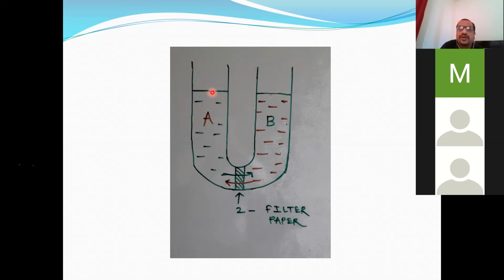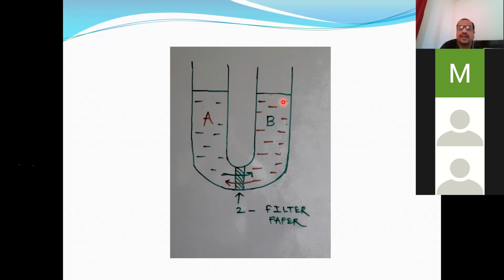That means when solvent concentration increases, the diffusion pressure of solvent also increases. Here, when solvent concentration increases, DPD decreases. When some water comes from this limb, DPD goes on decreasing because DPD is directly proportional not to solvent but to solute or solution. So this is the fact. DP is directly proportional to solvent. DPD, which develops in this limb, is directly proportional to solution.